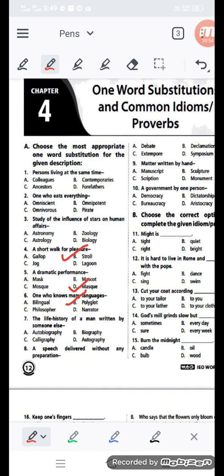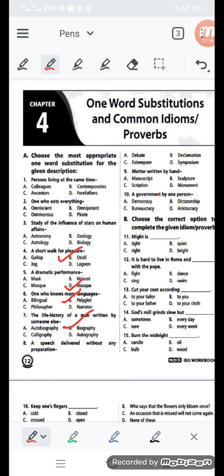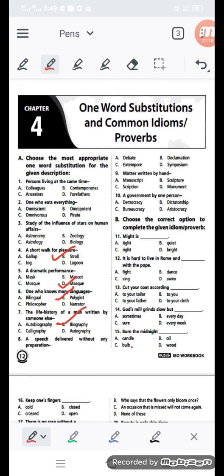The life history of a man written by someone else. Here you cannot say it is autobiography. Autobiography means the same person is writing his own life history. But if my life history is written by another, that is biography only. A speech delivered without any preparation. If you don't have any preparation, you have to speak out something.